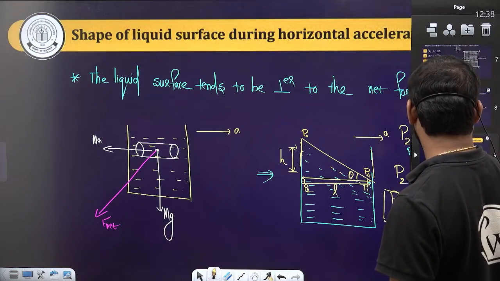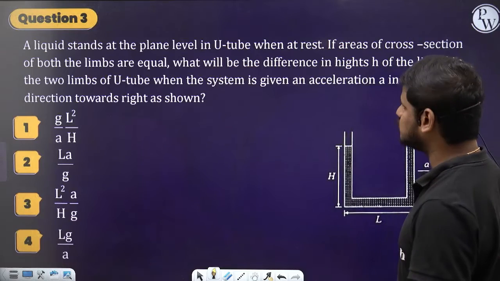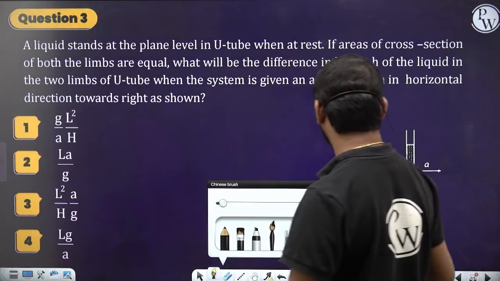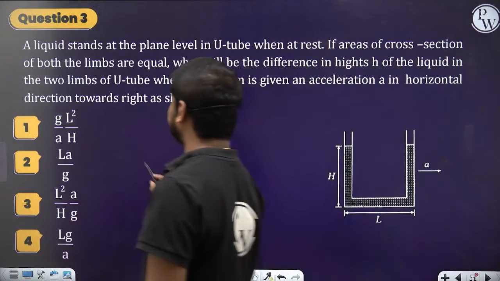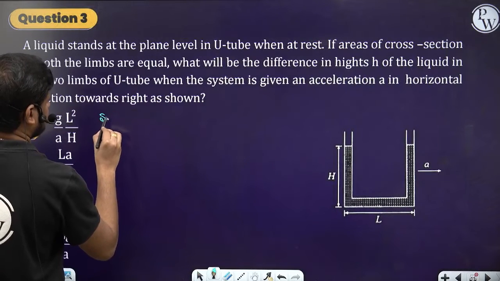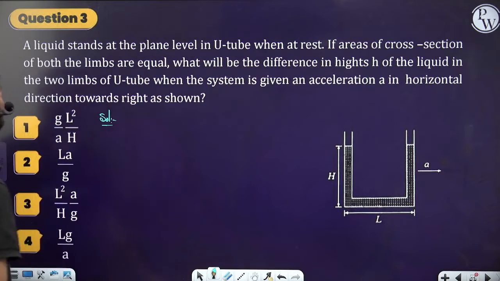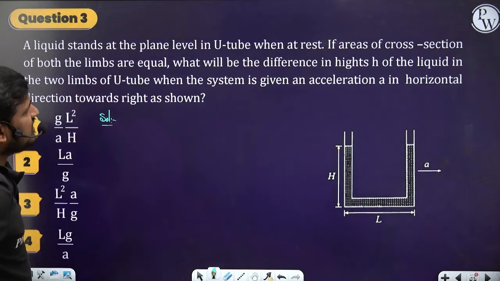So next, we have got a question. Let's try this question on your own. A liquid stands at the same level in a U-tube when at rest.